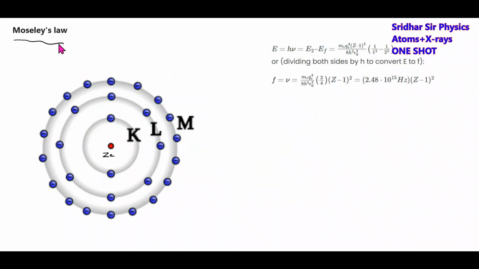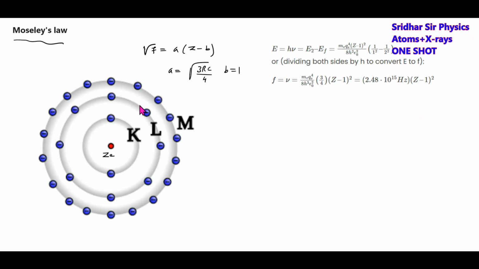Next we have Moseley's law. This law says that the wavelength of the K alpha, K beta. The periodic table was classified based on this Moseley's law. What does Moseley's law say? The square root of the frequency of the photon emitted due to de-excitation is proportional to Z. It will not pass through the origin; it will have some intercept. Based on this, the elements in the periodic table are classified.